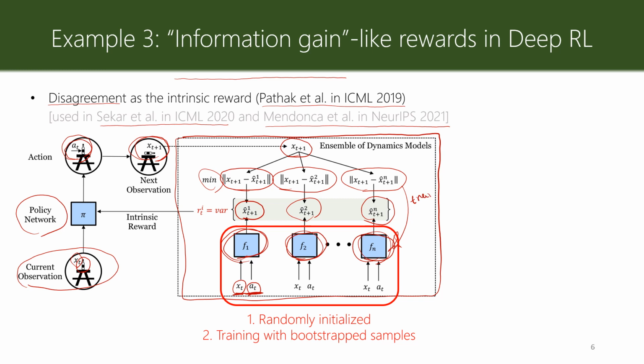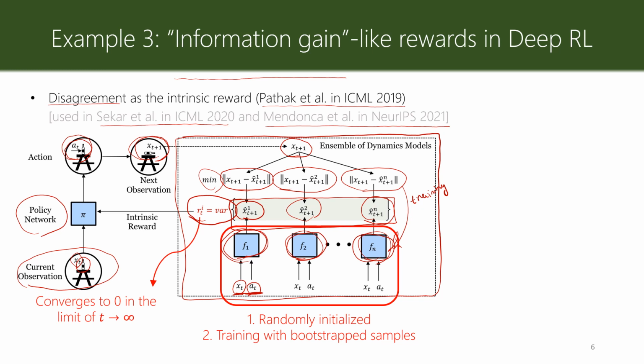So the error is used for training the forward models. But the intrinsic reward, or disagreement, is defined as the variance of the predictions of these n different forward models. So the more different the n models, the higher the intrinsic reward.